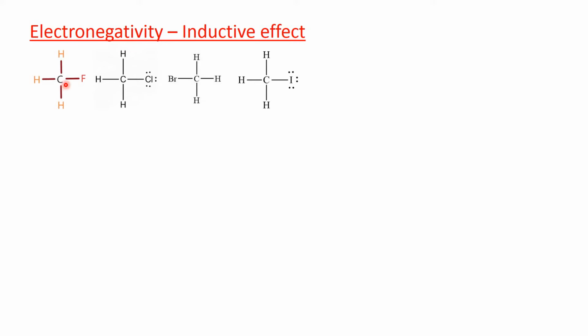And by this strong minus I effect, it attracts the electron density towards itself. And this inductive effect is transmitted through the chain, and therefore the electron density around this hydrogen atom is less because it is attracted towards this carbon atom.